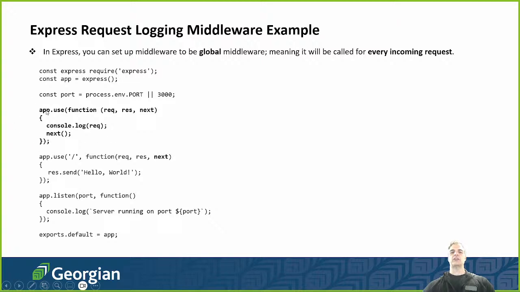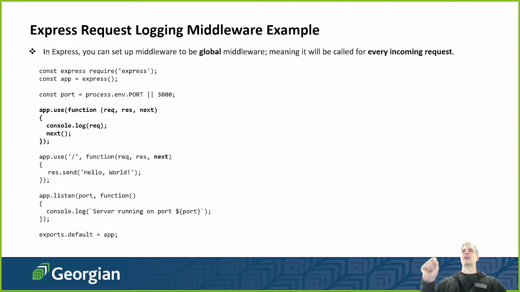We use app.use, and we create a little function here, and every single time the Express server receives a request, it also outputs that request to the log. Very, very simple.